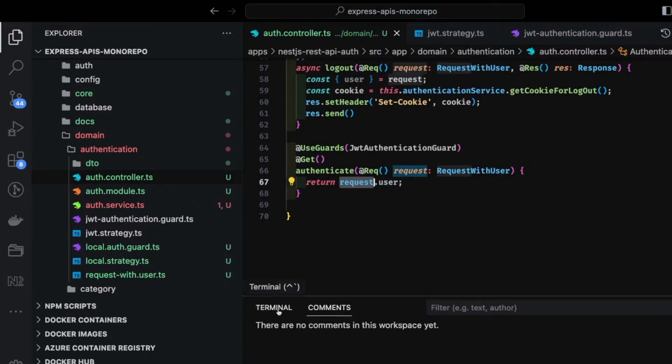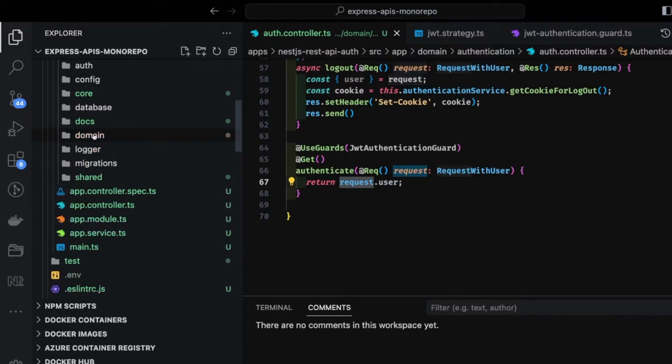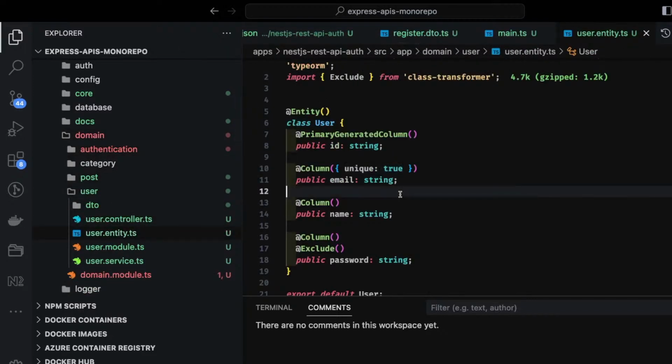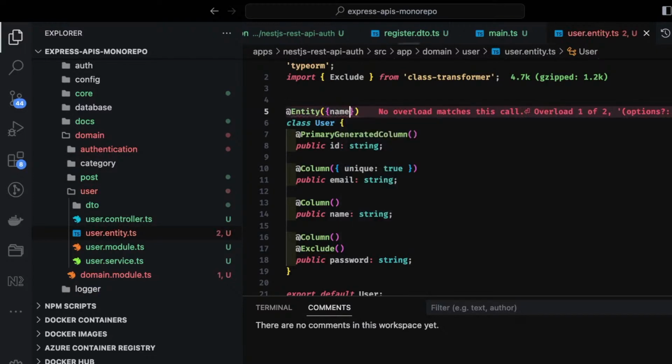Now it's all done. Now it's time to test this implementation, and we also need to start this app, and we already have this entity created, the user entity. So it will create this database table there inside the entity. I think we can specify the name also. Yes, name. I just want to have the table name as users.